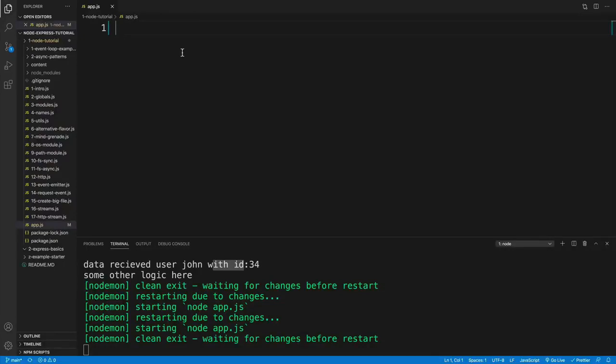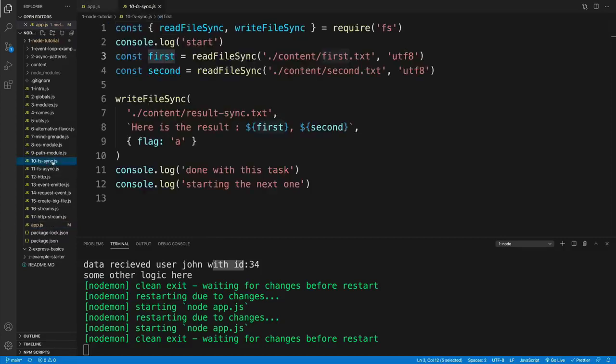All right, and once we know the theory behind streams, now let's take a look at a practical example. And a very good use case is using streams when we are reading files, because we need to understand one thing.